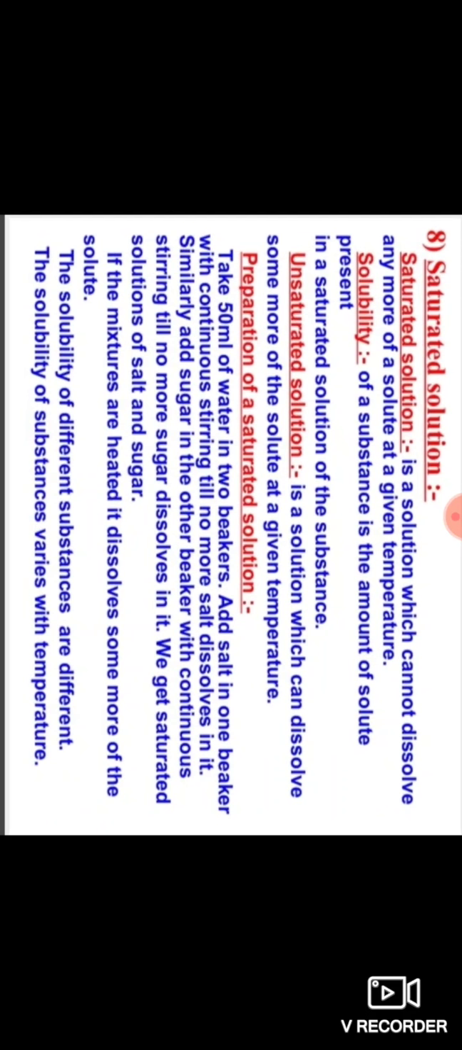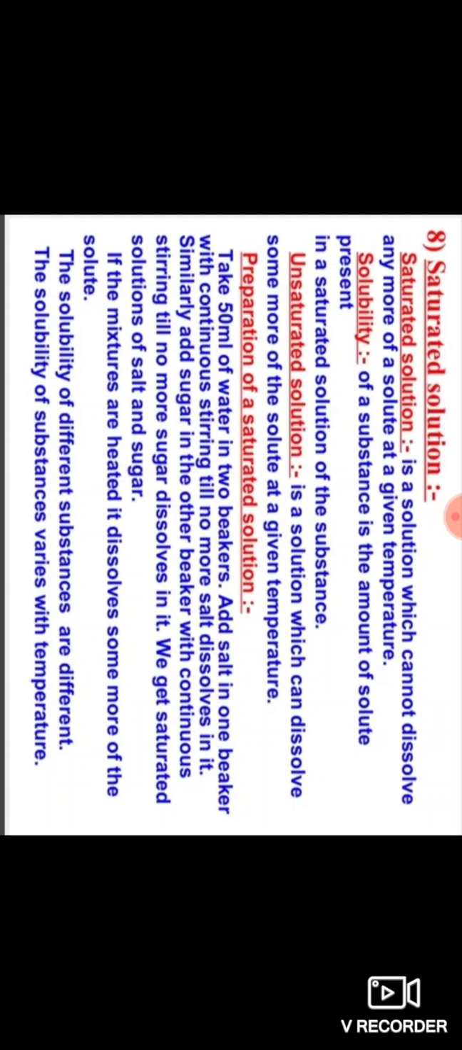Saturated solution. A saturated solution is a solution which cannot dissolve any more of a solute at a given temperature.